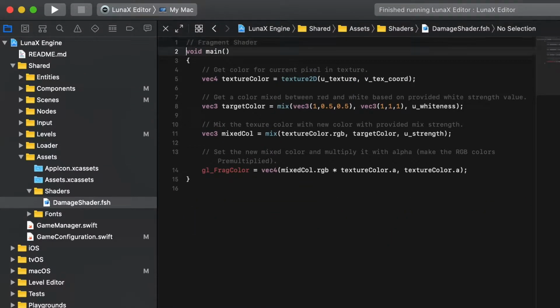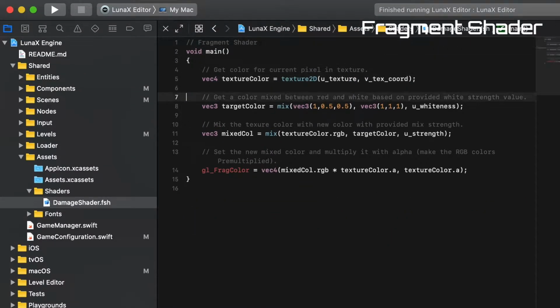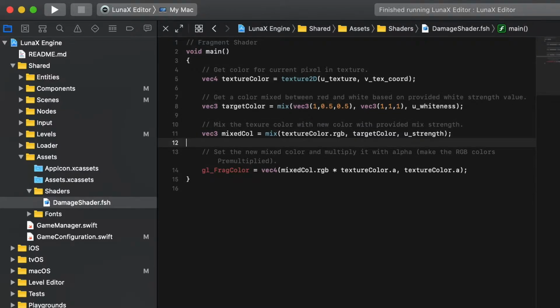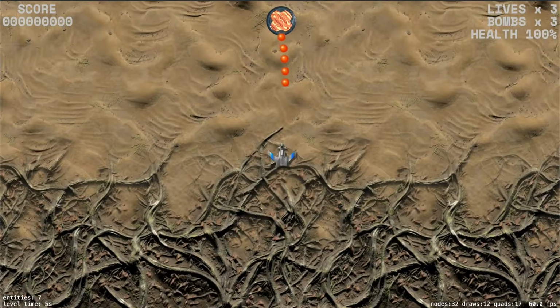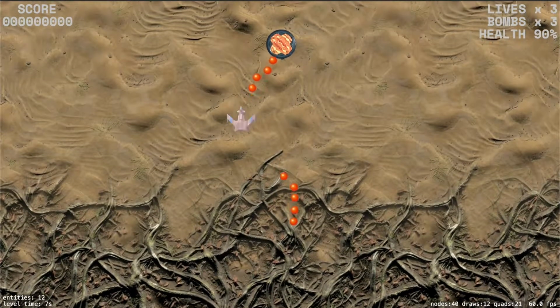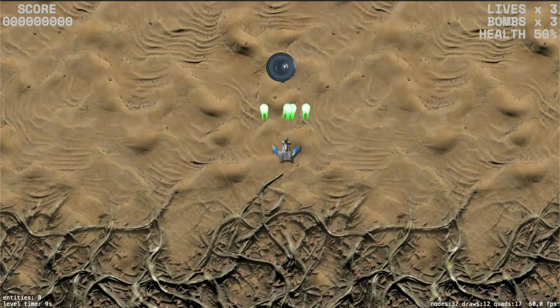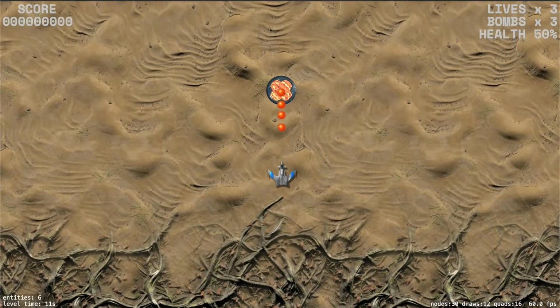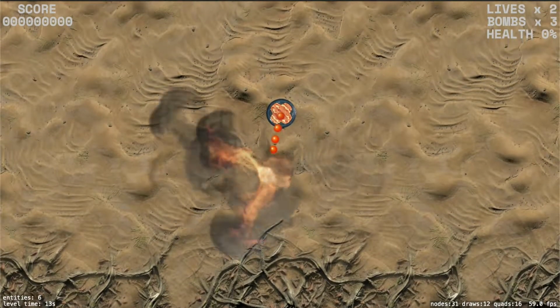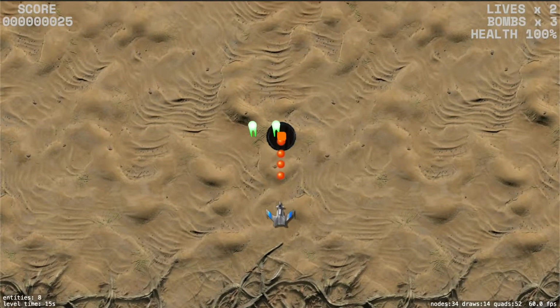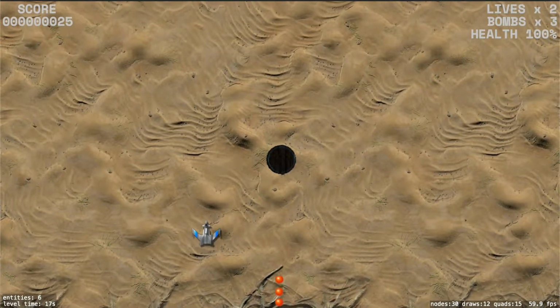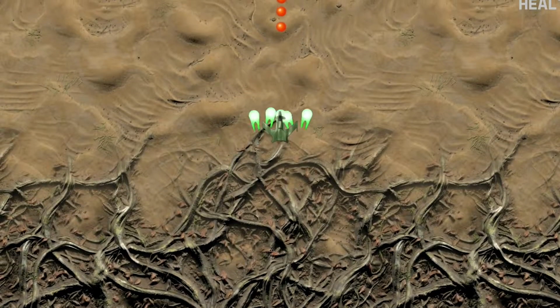Then another new thing which I hadn't done before is that I implemented a fragment shader to handle color changes when entities get hit. As SpriteKit's own color blend functionality is based on multiply, it cannot really flash to white, and that's what I wanted. So with the custom shader, it now works as I want it to work, so not too bad.